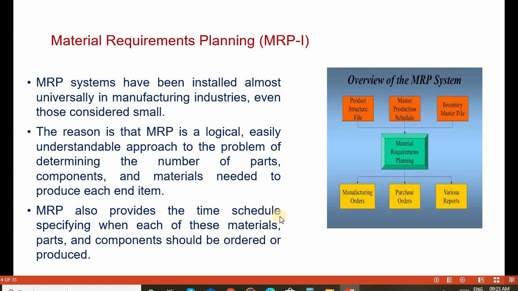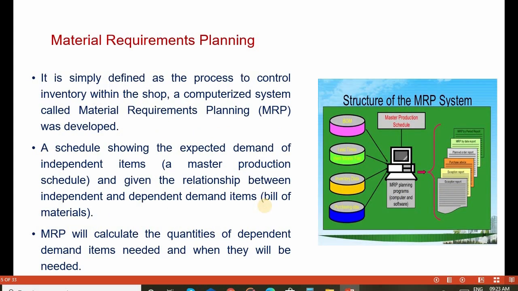MRP also provides a time schedule specifying when each of these materials, parts and components should be ordered or produced. It is simply defined as a computerized system to control inventory within the shop, called material requirements planning. It uses a schedule showing the expected amount of independent items, such as the master production schedule, and gives the relationship between the independent and dependent items, such as the bill of materials.